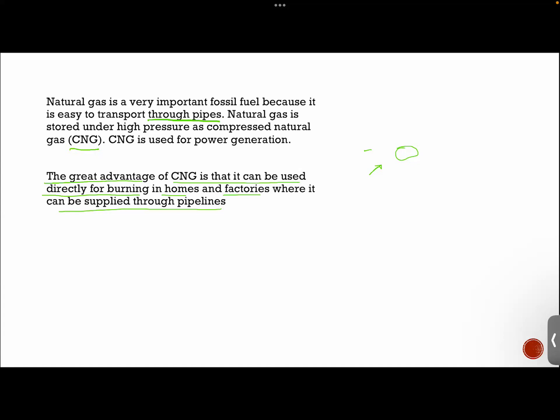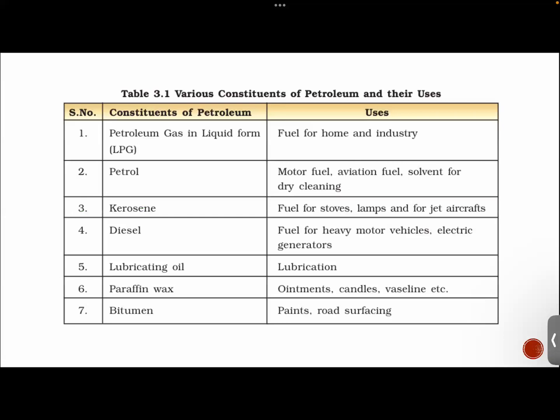Yes, Arhan. Does CNG contain high amounts of carbon?